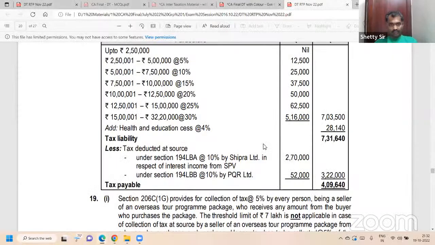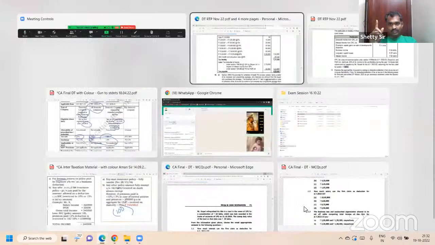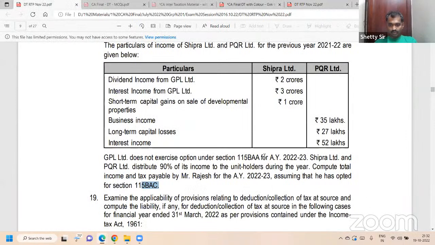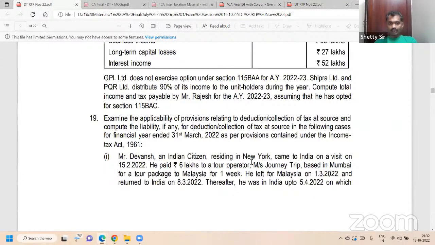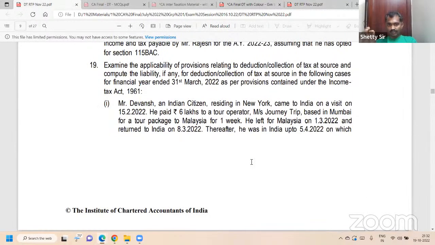Next question. I'll quickly do 206C 1G. This was the important amendment last year. 206C 1H and 206C 1G. It is basically the TDS question that came, the 19th question.